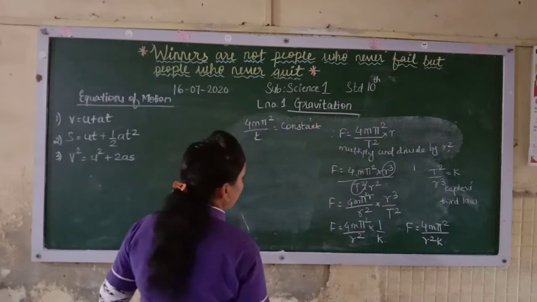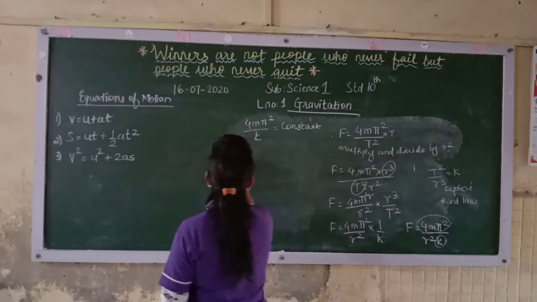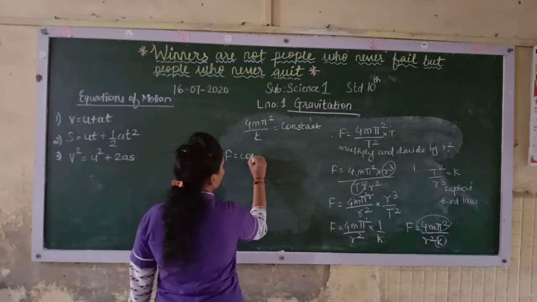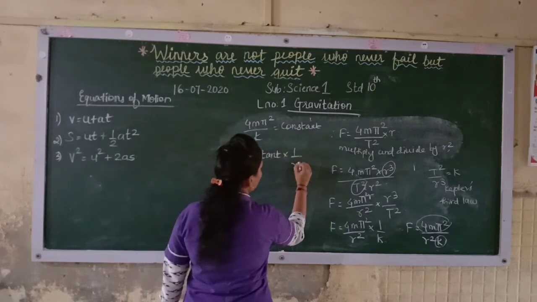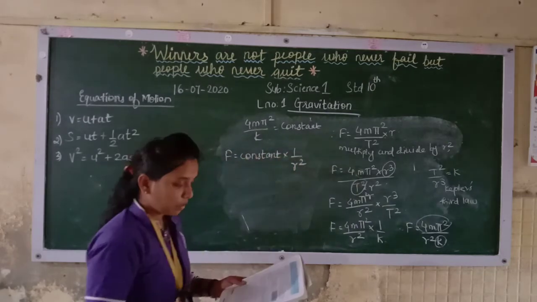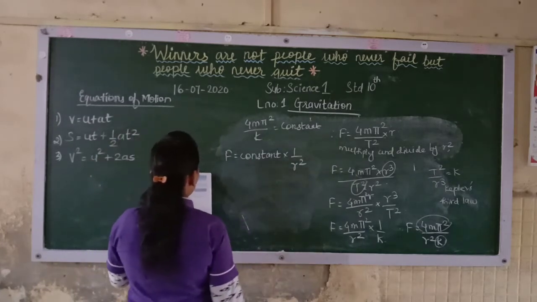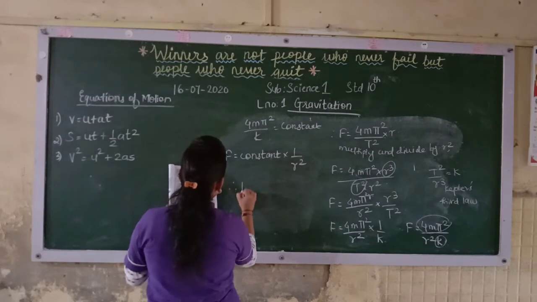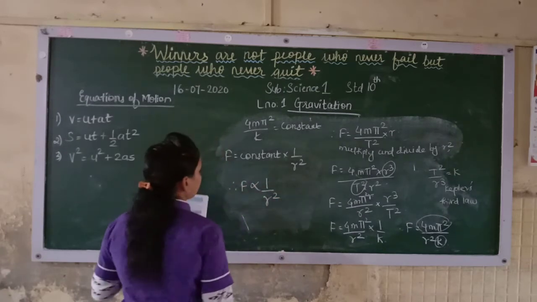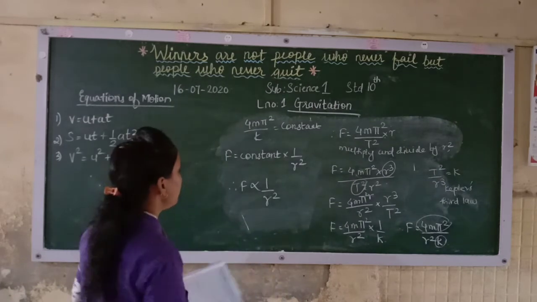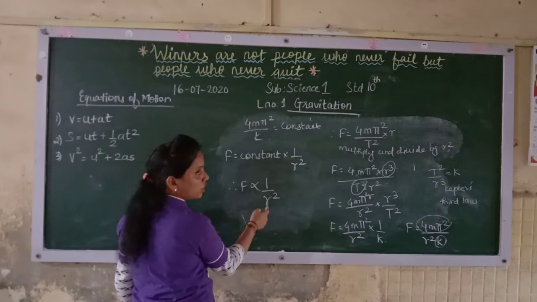So what you will get, as these are constant, this is constant, this is constant. So what you will get, 4 is equal to constant into 1 upon r square, because r square is downside. So it is constant. Therefore force is inversely proportional to r square.